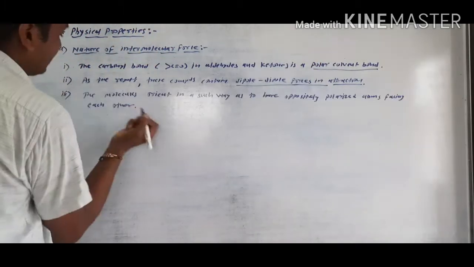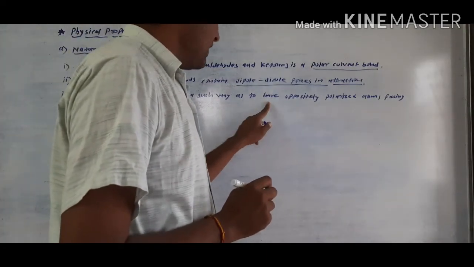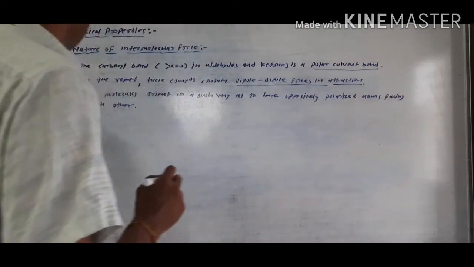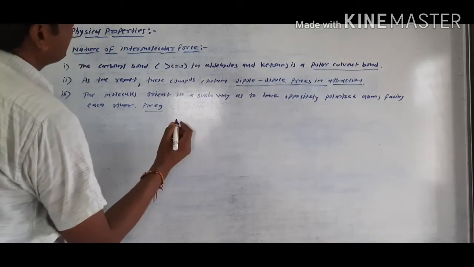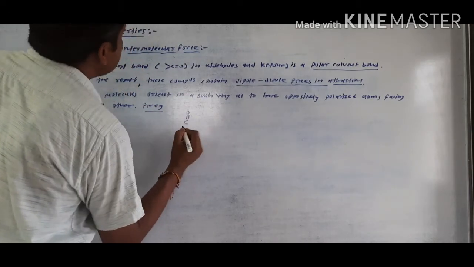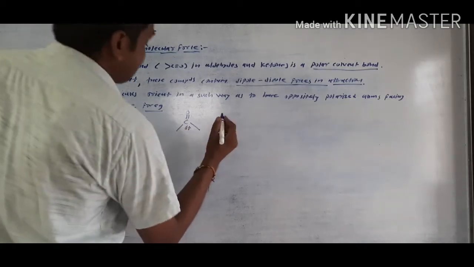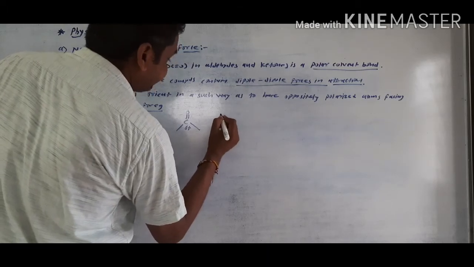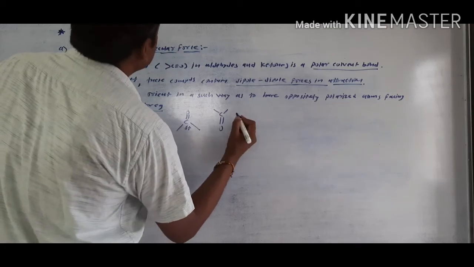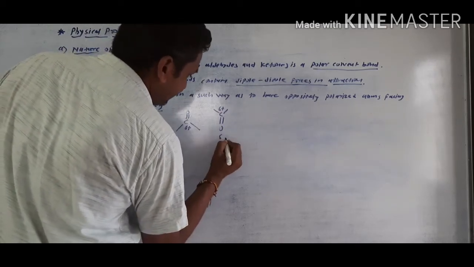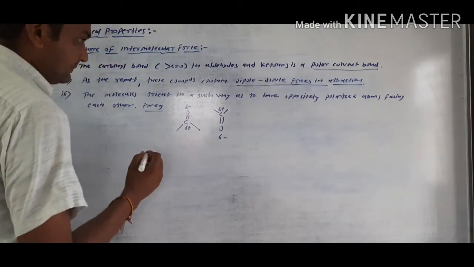Third important point is that the molecules orient in such a way as to have oppositely polarized atoms facing each other. For example, in the carbonyl group, first face and opposite face: here it is delta positive, here it is delta negative, here delta negative and delta positive.